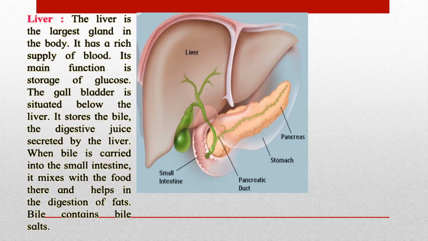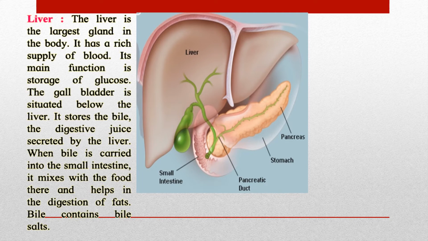Now everybody has seen liver. Liver appears very red in color as compared to all the other parts, because it has a rich supply of blood in it. Its main function is to store glucose, and along with the liver there is a gallbladder attached to it.